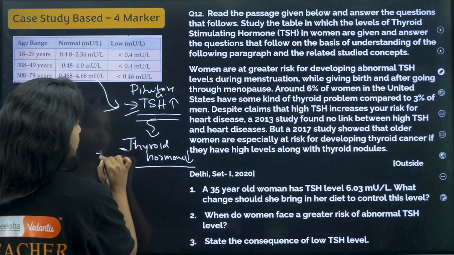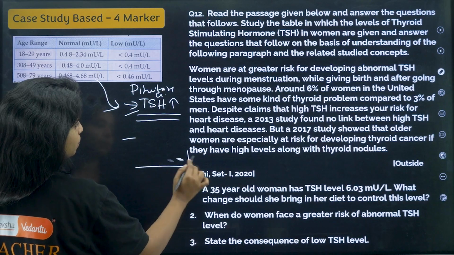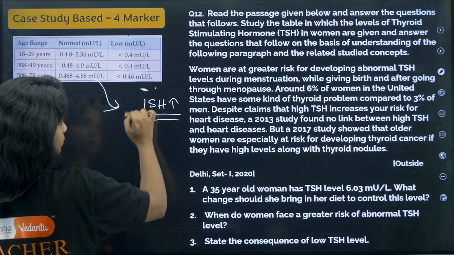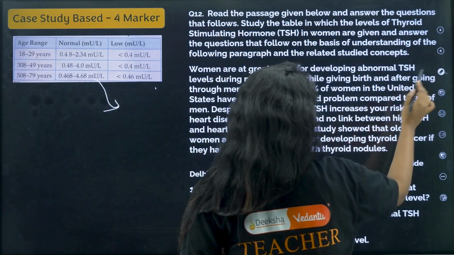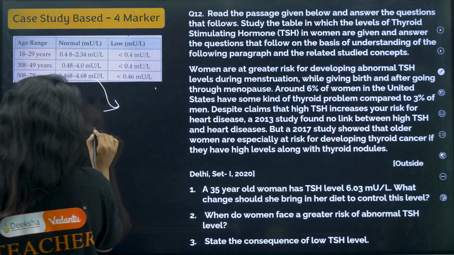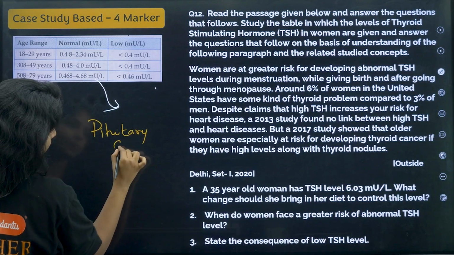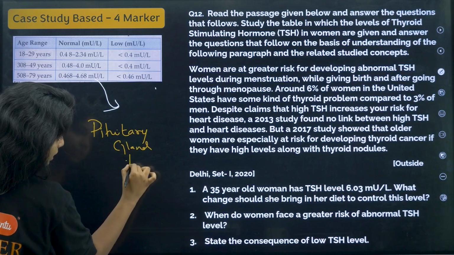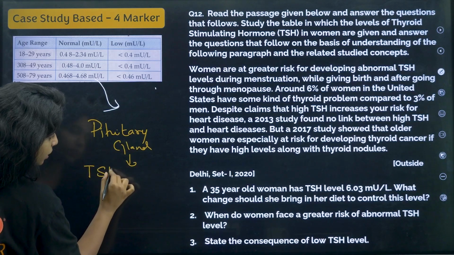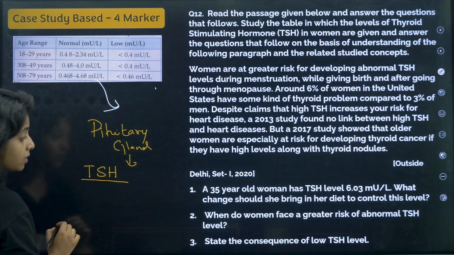I'll tell you again, listen to me carefully. Listen to my story. So you have the pituitary gland which releases TSH, thyroid stimulating hormone. When does it release?